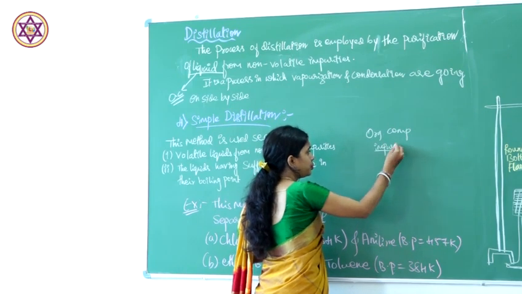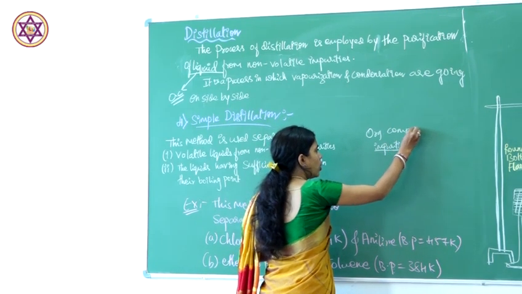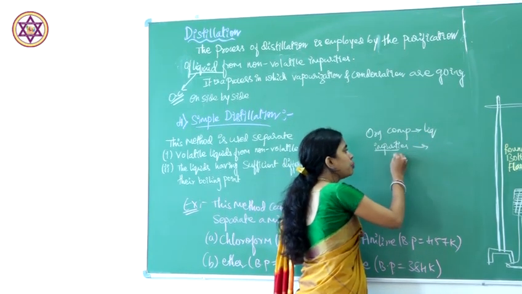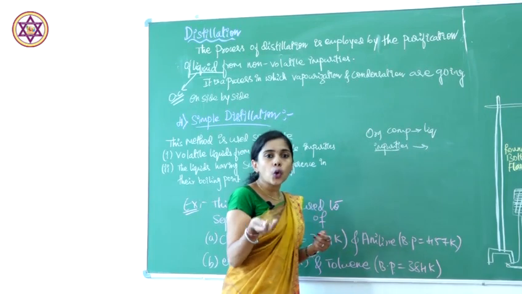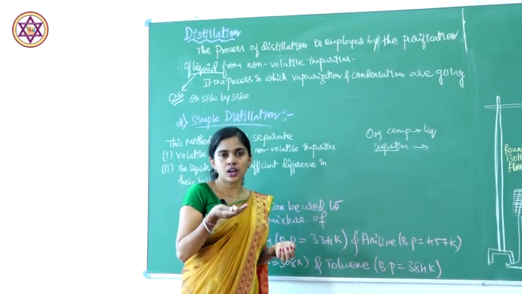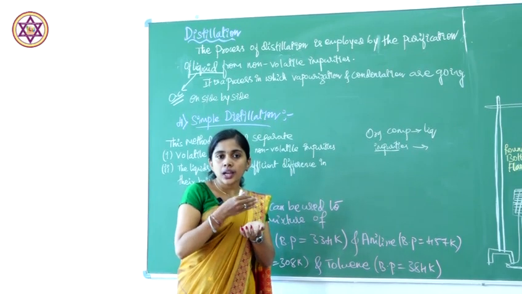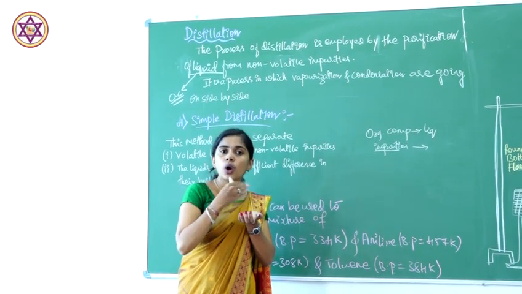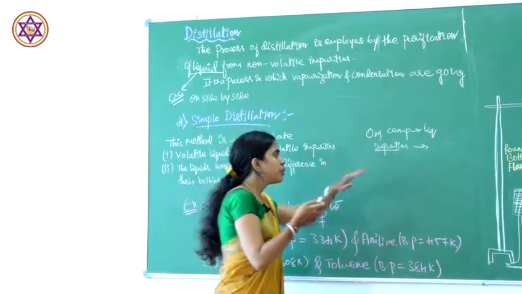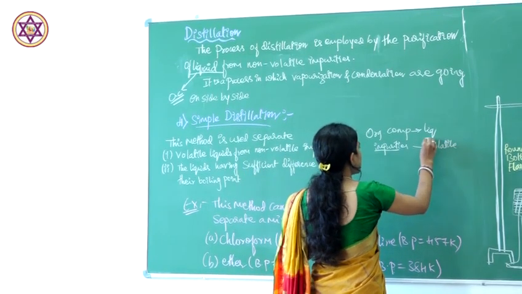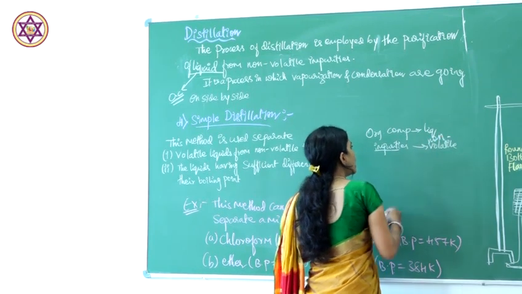We select the method depending on the organic compound and the kind of impurities. In a distillation process, the organic compound should be a liquid and the impurities should not be volatile. As you heat, the organic compound should become volatile, but the impurities should be non-volatile in nature.